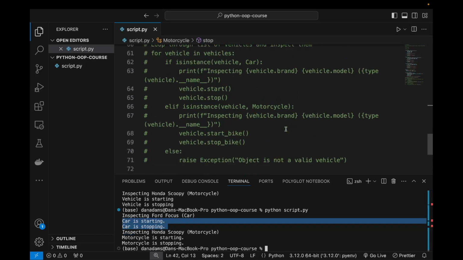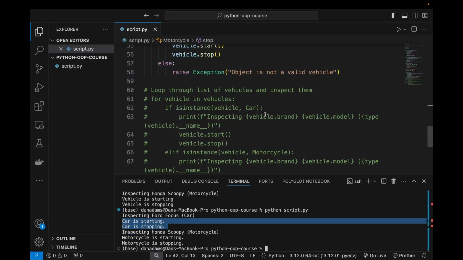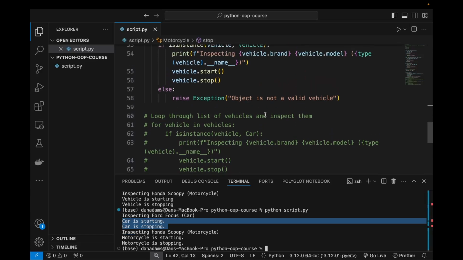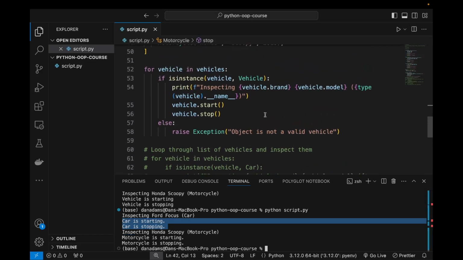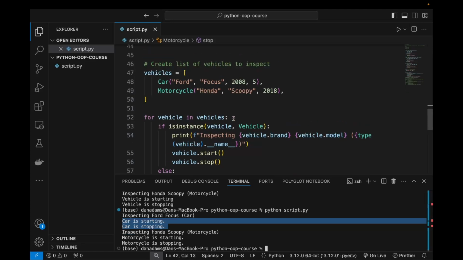log to the console. Okay, so car and motorcycle are now both extending this vehicle class as they are both vehicles. But you might be wondering, what's the point in car and motorcycle both extending vehicle if they are going to implement their own versions of the start and stop method?